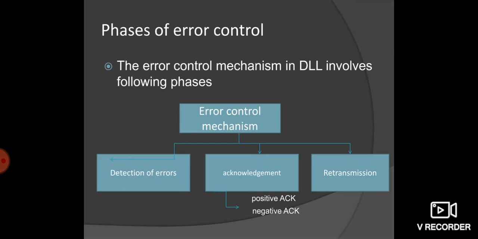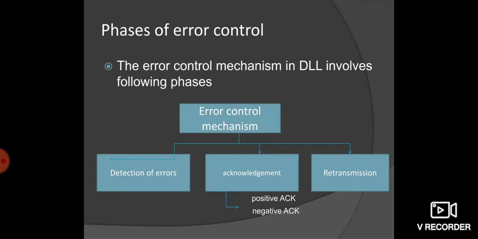Now what is acknowledgement? Acknowledgement may be either positive or negative. Positive acknowledgement: on receiving a correct frame, the receiver sends positive acknowledgement. Negative acknowledgement: on receiving a damaged frame, the receiver sends negative acknowledgement back to the sender. What we can understand by the positive and negative acknowledgement? On receiving a correct frame, positive acknowledgement is sent; on receiving a damaged frame, negative acknowledgement is sent.